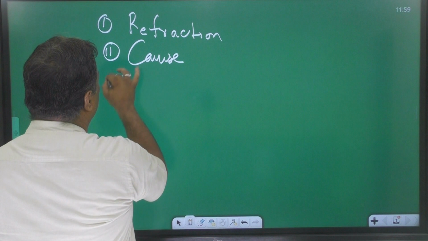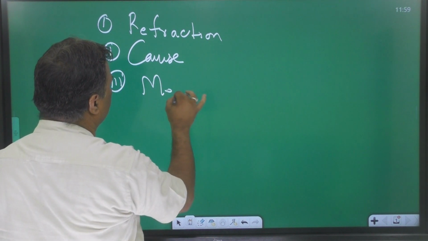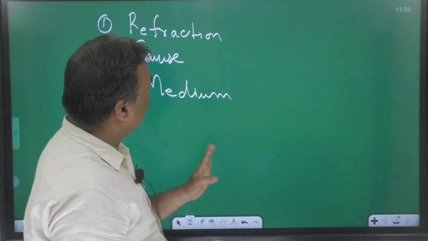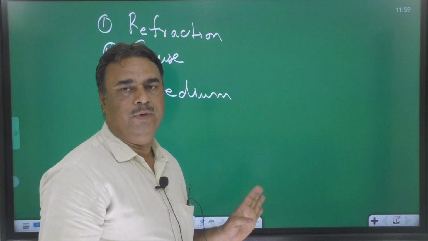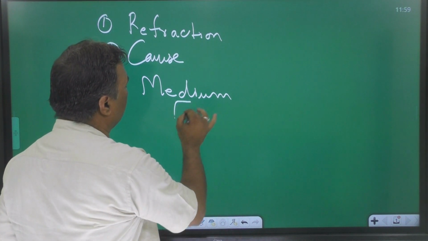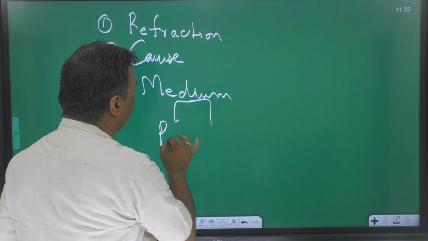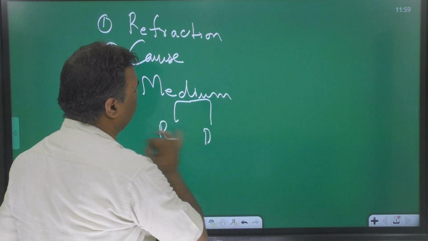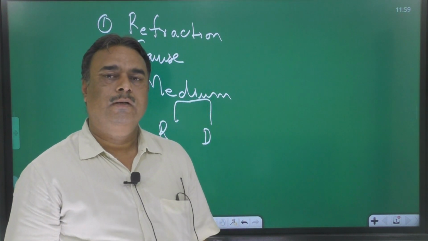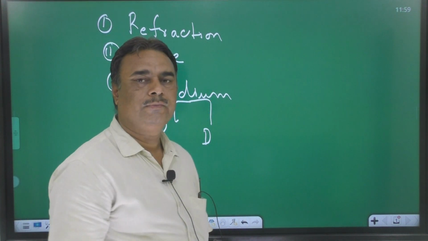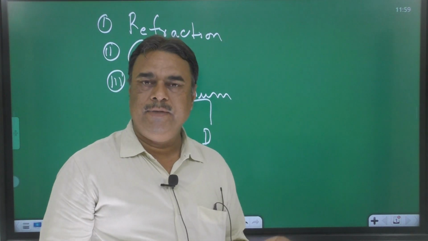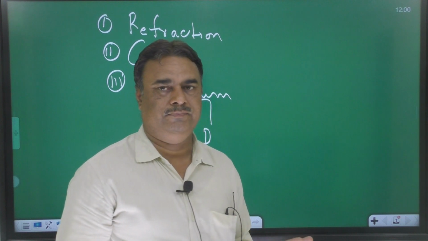Third point is medium word. You should try to clear the concept of the medium word. Medium is of two types, rarer and denser. I am taking the example of air and water. सभी लोग जानते हैं कि air is rarer medium and water is denser medium.